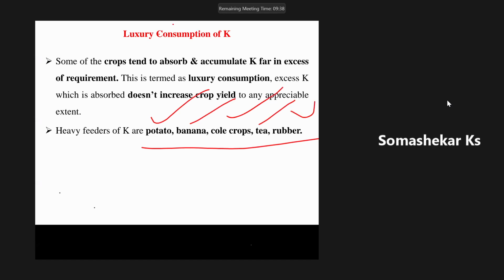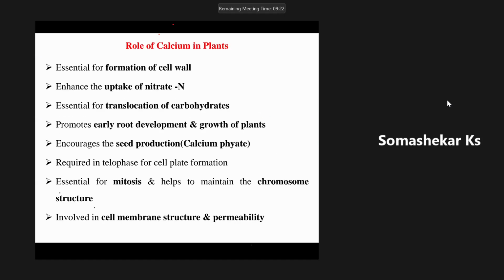These crops tend to absorb a large amount of potassium very happily without any toxicity and also without any increase in the yield of the crop.